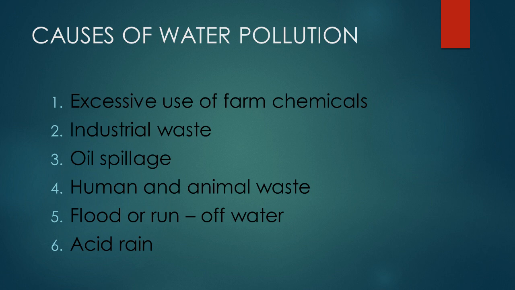Next, that is number 4, human and animal waste. Animals and human waste contain bacteria and the main germs that contaminate and pollute water. This leads to waterborne diseases, hence making the water unsafe for drinking and domestic use. When we talk about waterborne diseases, we are bearing in mind diseases like cholera, typhoid, bilharzia, to mention but a few.